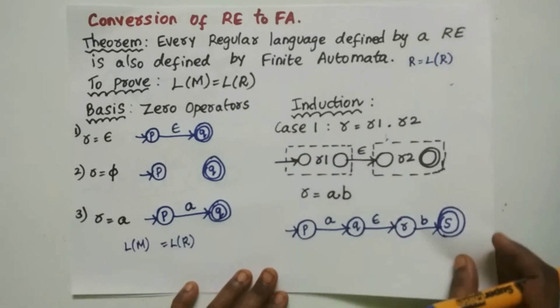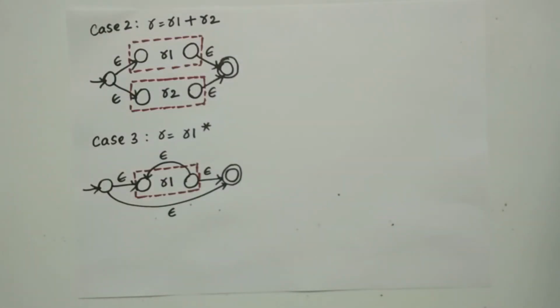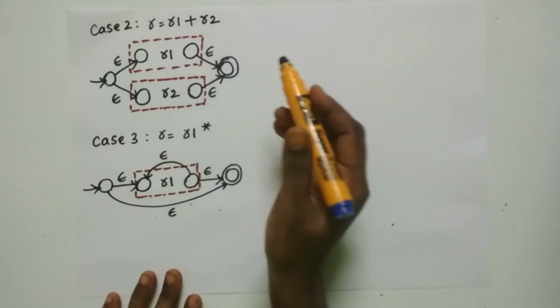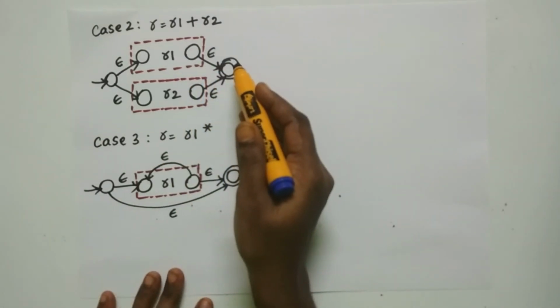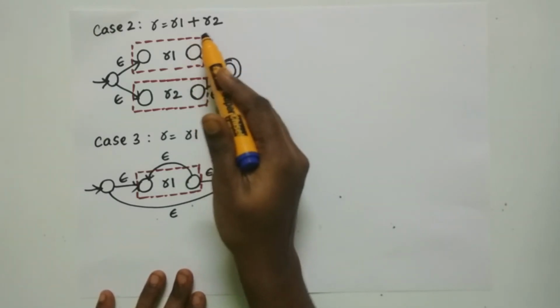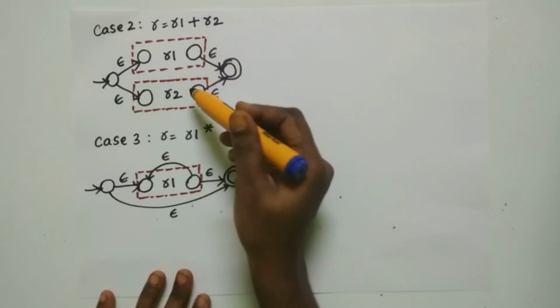So now let us see the other operators. Let us take case 2 as R equal to R1 plus R2. We need to prove that there exists an automata for the union of two regular expressions. So how can we have the finite automata?